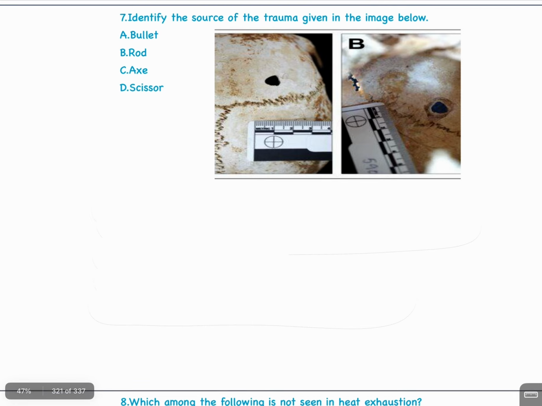Question number 7. Identify the source of the trauma given in the image below. A. Bullet, B. Rod, C. Axe, D. Scissor.